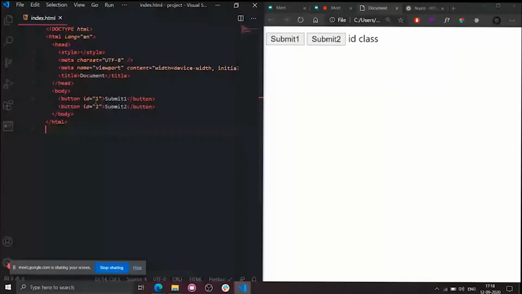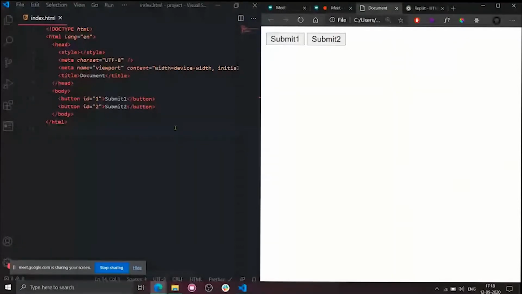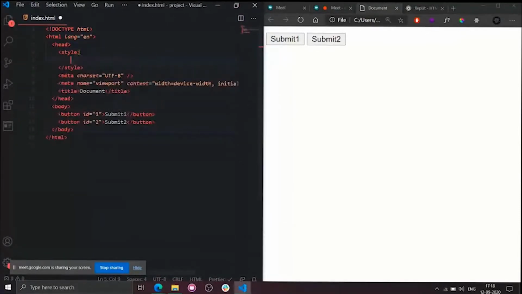Okay. Now what I want to do is apply some colors to the submit 1 button. So I want to change the styles of this button. Now what I will do is, inside the style tag, I need to get that particular element. So what is the idea? How can I get this submit 1 button? Does it have any name?